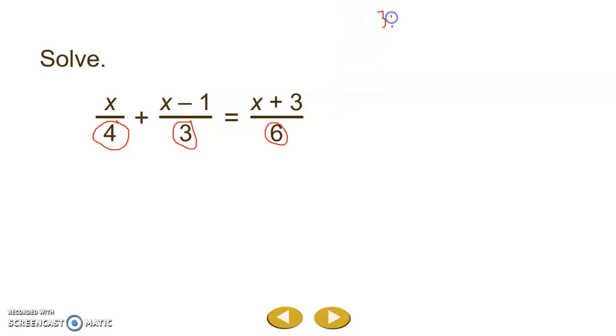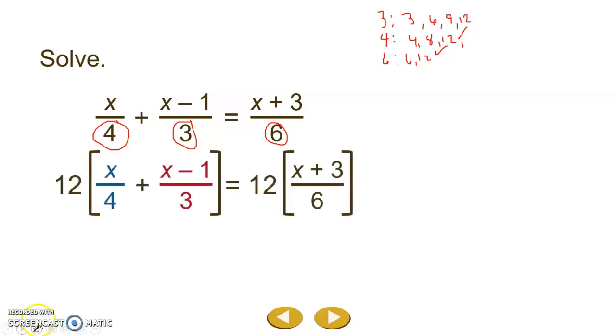Well, 3 is a factor of 3, 6, 9, 12, 15, 18, 21, etc. 4 is a factor of 4, 8, 12, 16, etc. And 6 is a factor of 6, 12. So all 3 of these numbers are factors of 12. So the way that I can clear these fractions is to multiply both sides by 12.